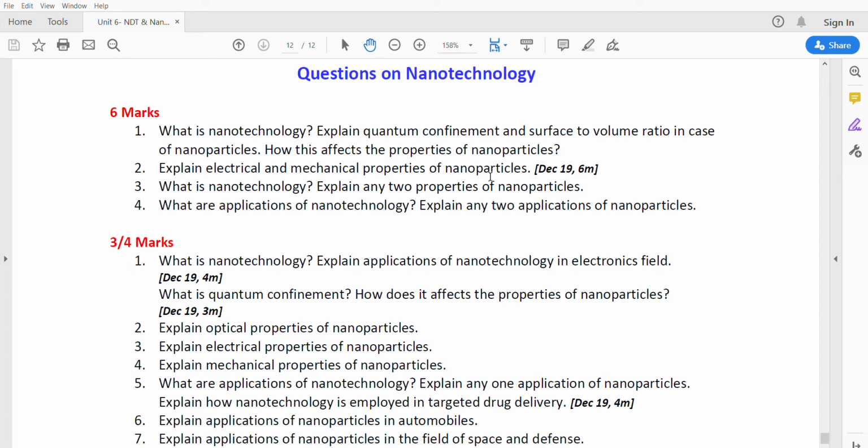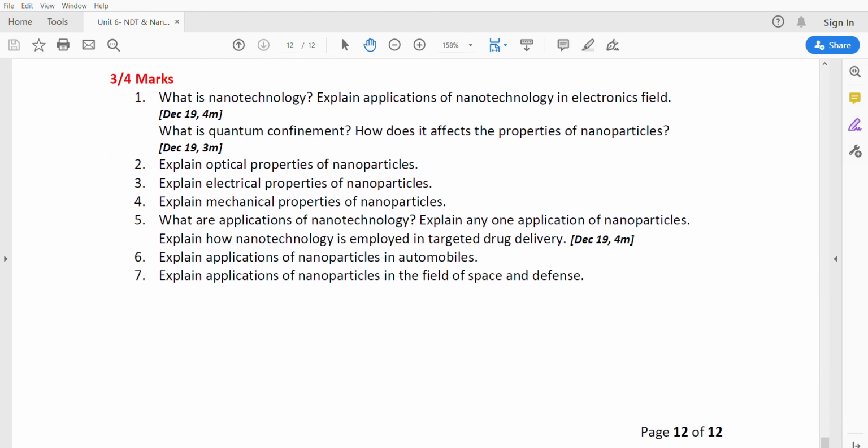And the next one: nanotechnology, explain any two properties of nanoparticles. We have to explain the applications of nanotechnology, only two applications of nanoparticles. What is nanotechnology? Explain applications of nanotechnology in the electronic field. So here we have to write the same thing, applications of nanotechnology in the electronic field. What is quantum confinement? Definition of quantum confinement. The second question is important: explain the optical properties. Explain the electrical properties of nanoparticles, and also explain the mechanical properties of nanoparticles.